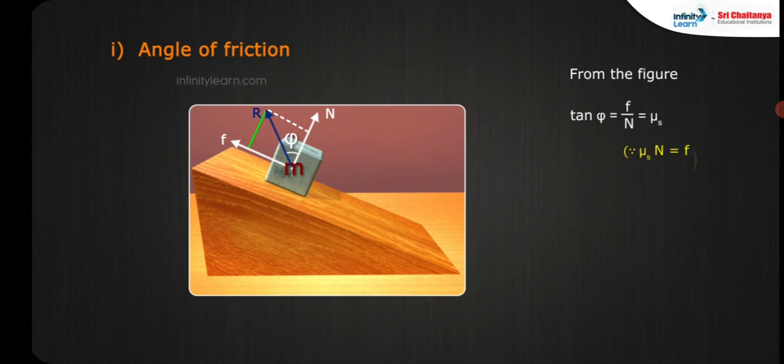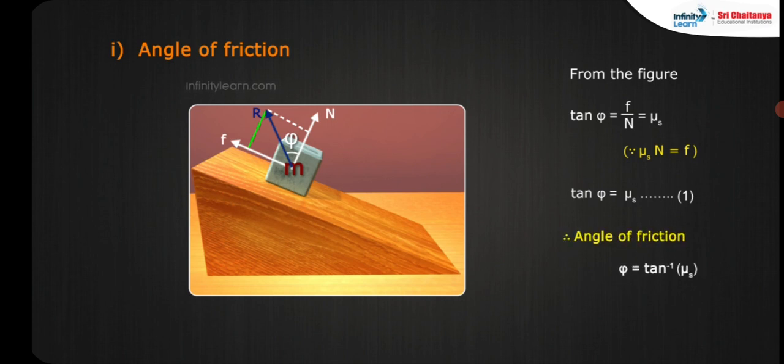Since mu_s N is equal to F, tan phi is equal to mu_s, equation 1. Therefore, the angle of friction phi is equal to tan inverse mu_s.